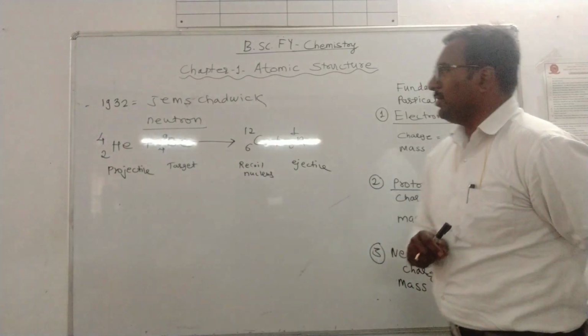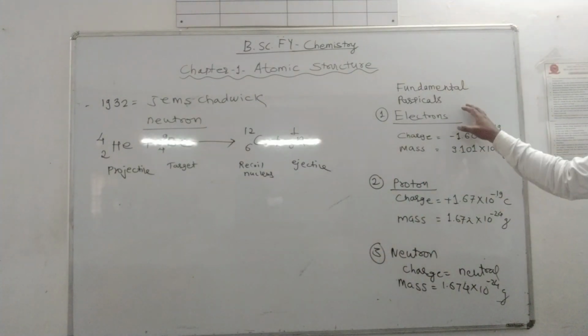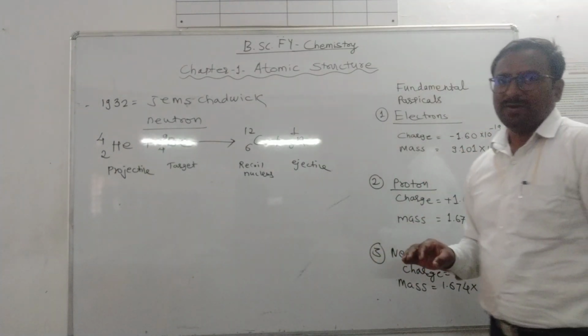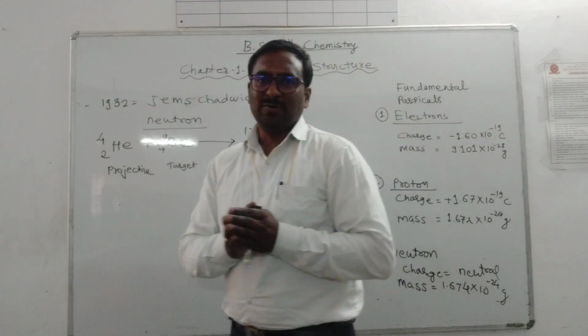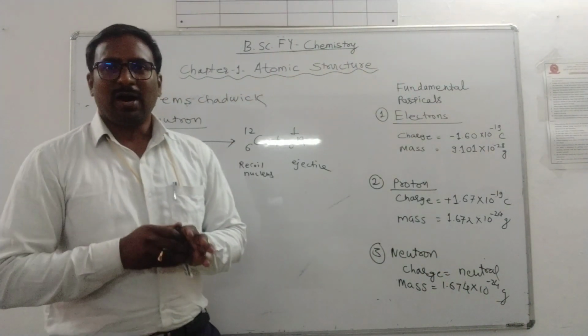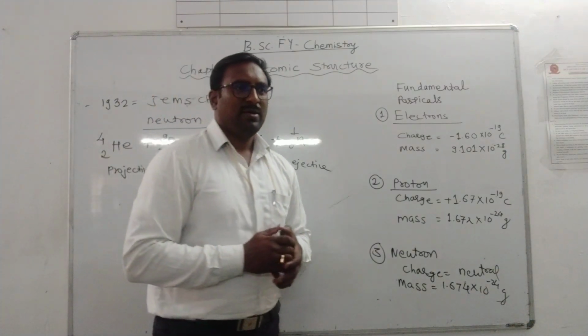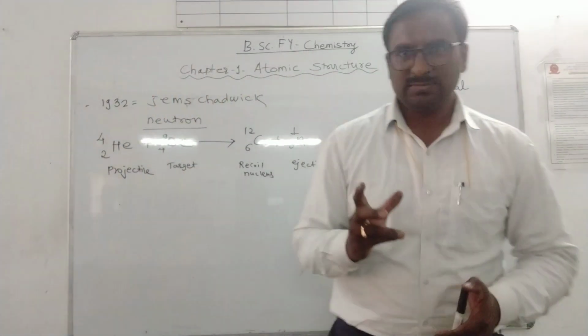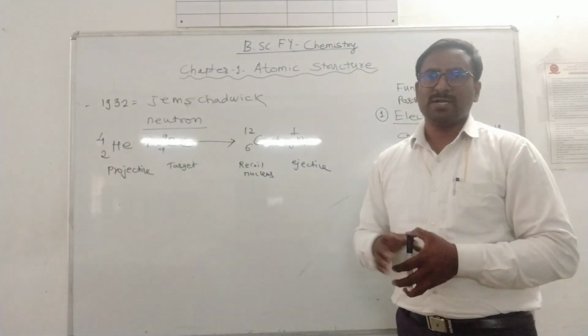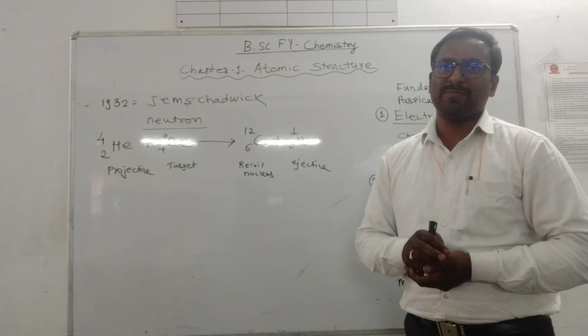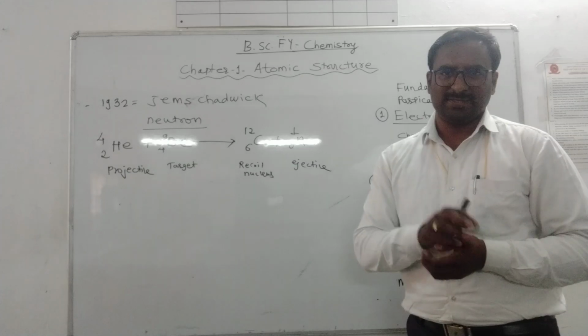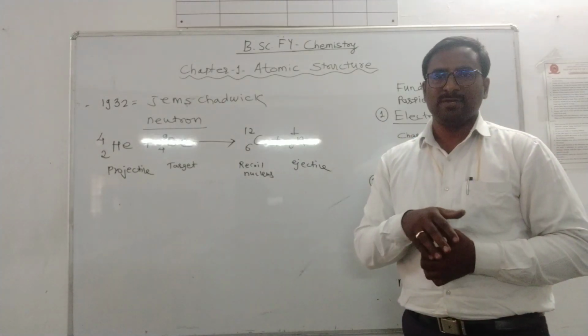For the time being, we want to study the electron, proton and neutron and their arrangement in the atom, how these particles are arranged in matter. That is known as the atomic model.